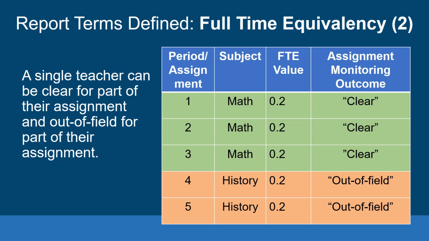In this case, this teacher has the appropriate math credential to be clear for part of their assignment and does not have the appropriate history credential and is considered out of field for part of their assignment when teaching these history courses. This means that if you note that you have 5.0 FTEs that are out of field, this does not necessarily represent 5 full-time teachers. It could represent a portion of several more teachers' assignments, which in aggregate are equivalent to 5.0 FTEs.